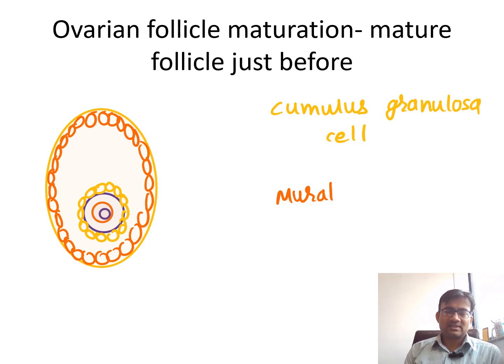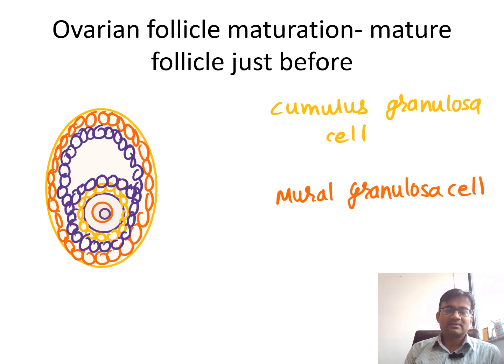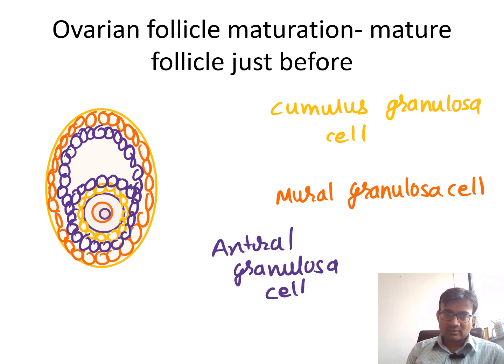Now granulosa cells, there will be three types. The yellow one is cumulus granulosa cells, the red one is mural granulosa cells, and the other ones lying in the antral cavity you can call antral granulosa cells. The mural and antral granulosa cells have predominant steroidogenic activity.